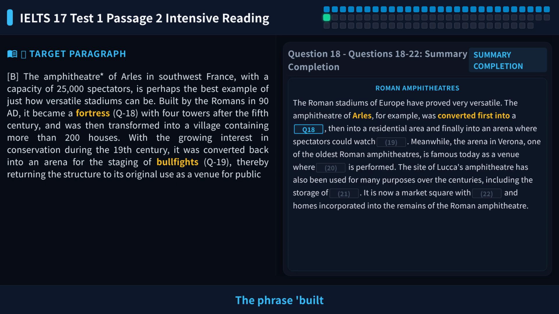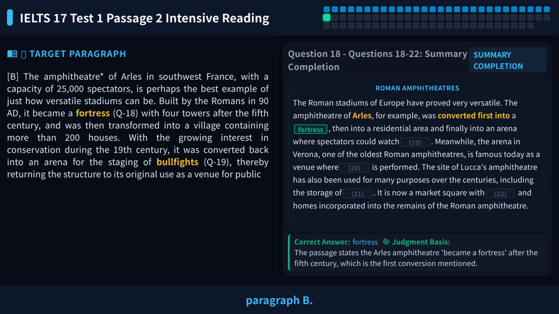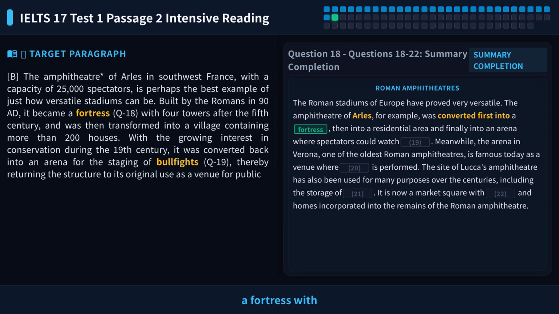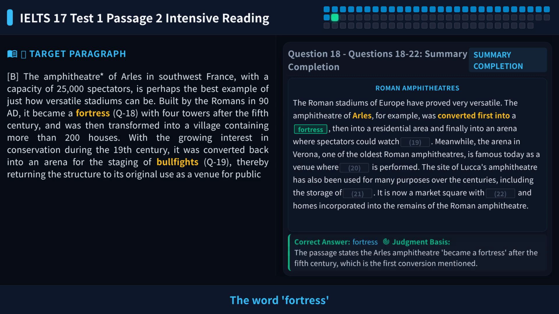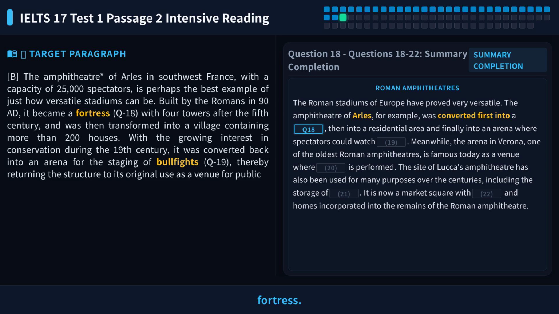The phrase built by the Romans in 90 AD is our key. Let's find it in paragraph B. The original text says it became a fortress with 4 towers. The word fortress is directly given here, no need for synonym replacement. So the answer to question 18 is fortress.